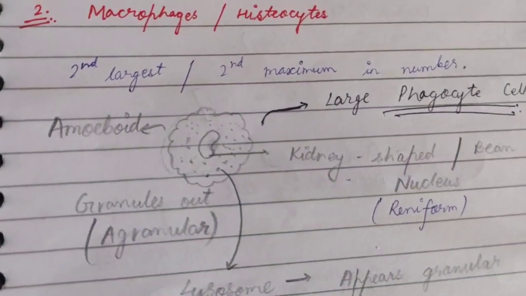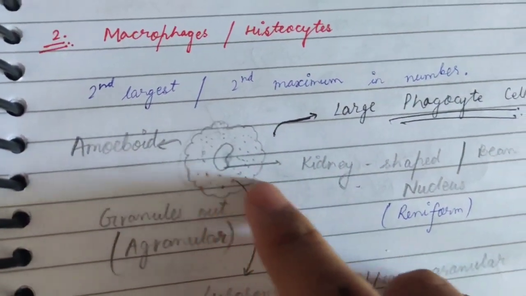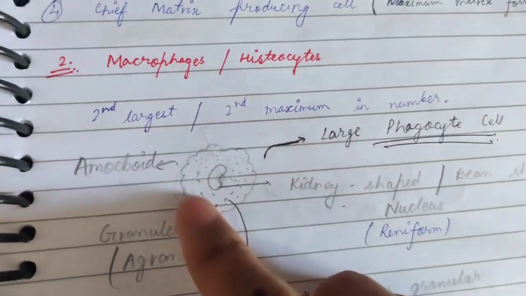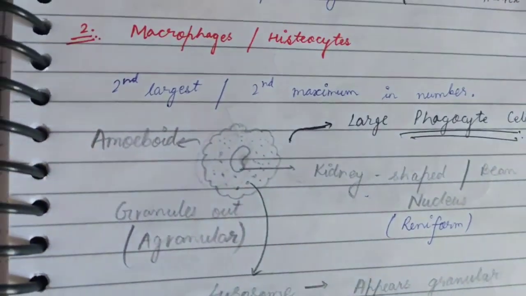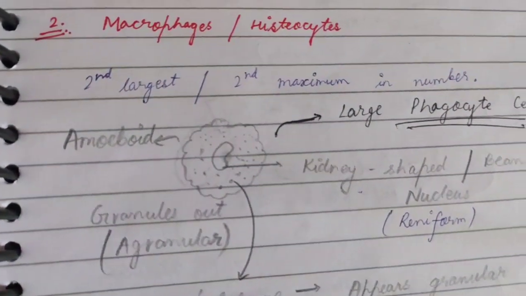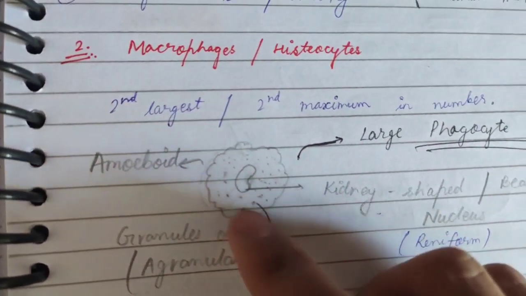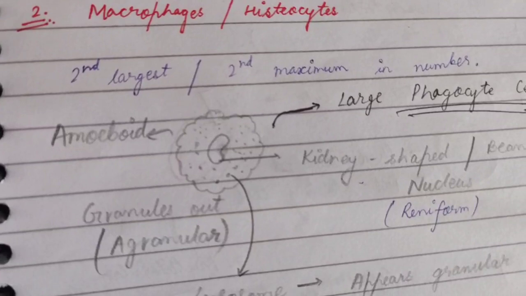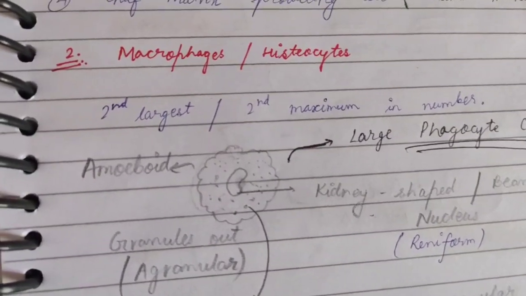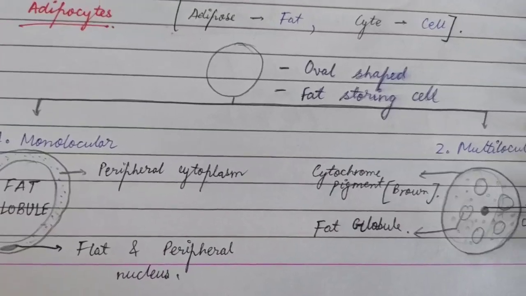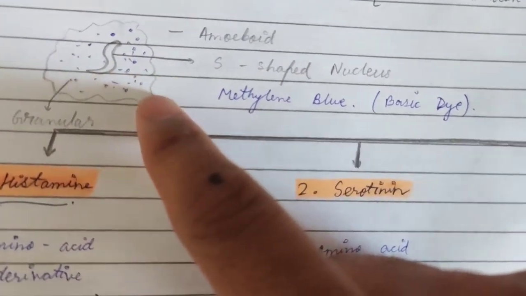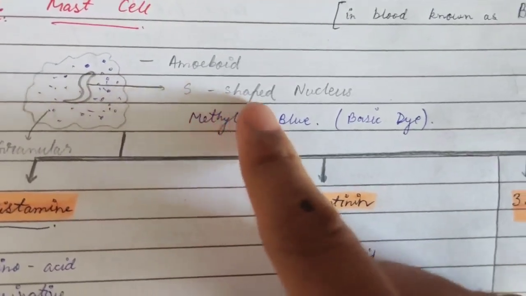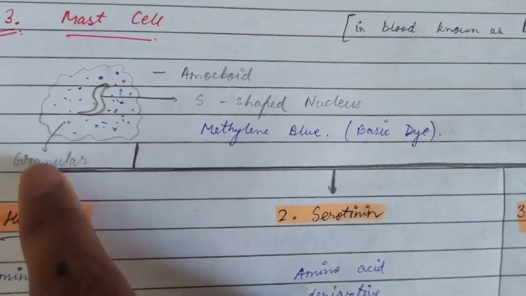The second type I said was macrophages. It is amoeboid and has a kidney shaped nucleus. It is agranular. See, there are dots present in it, but these dots are basically lysosomes. Lysosomes are for digestion, and it is a scavenger because it feeds upon dead matter. Now the fourth type, as I said, was adipocytes. Before that, this is the mast cell. Mast cell also has amoeboid like cytoplasm and cell membrane, and it has an S shaped nucleus and granules present in it.